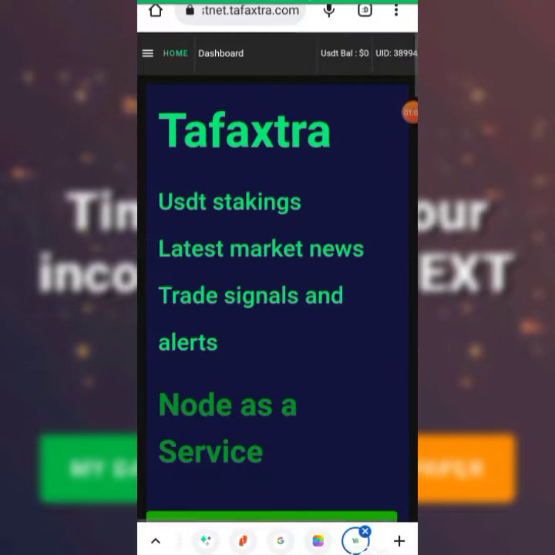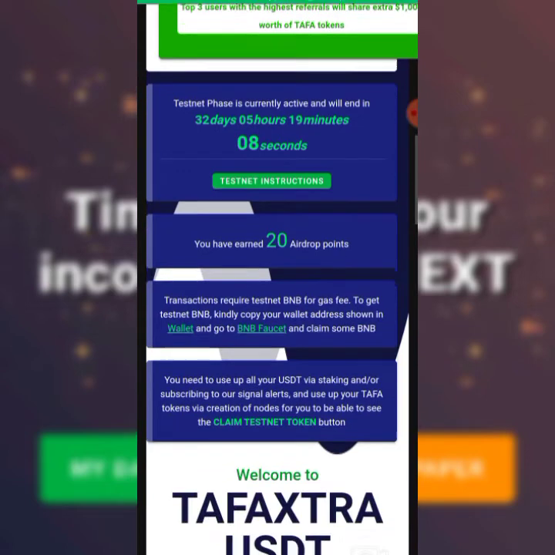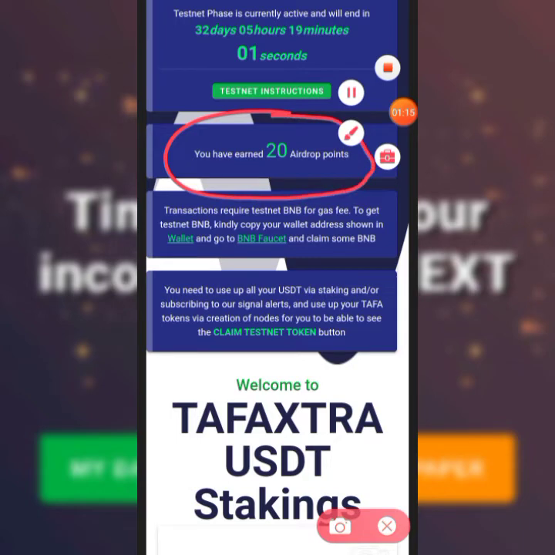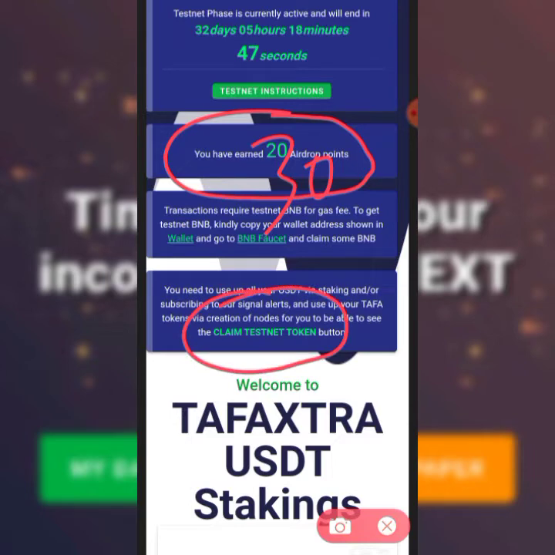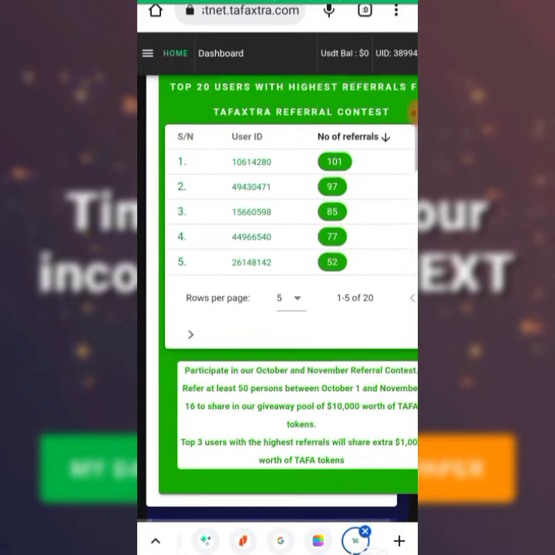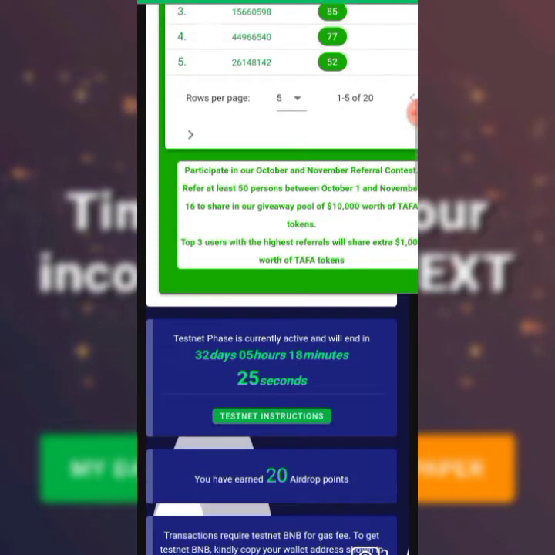Let's log in. Okay. So here is my account right now, Nabi. If you scroll down, when I do what I'm going to do now, you're going to see that this 20 points, my 20 airdrop points, will increase to 30. Do you see claim here? So this claim is not active. Can you see? This screen is not active. But for you to activate it, they say you have to do this. Here you have to be 0. So nothing is here. That is number 1 rule. Okay. So number 2 rule,